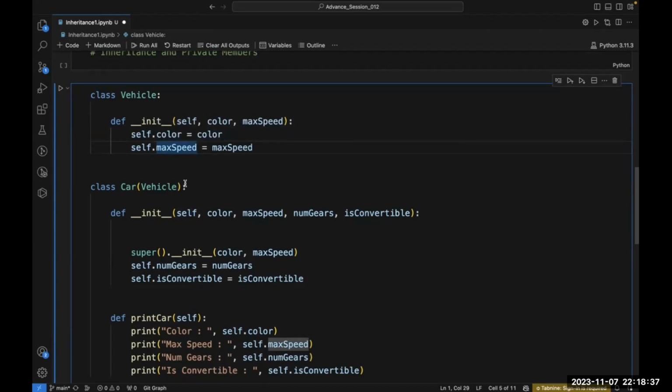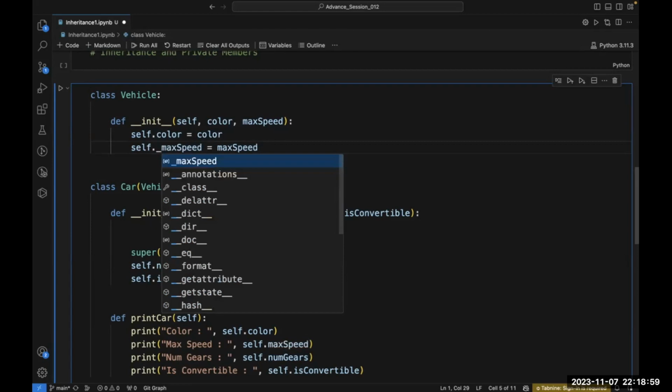How did you used to define private members? Okay, private members, when we use double underscore. Correct. You remember everything.